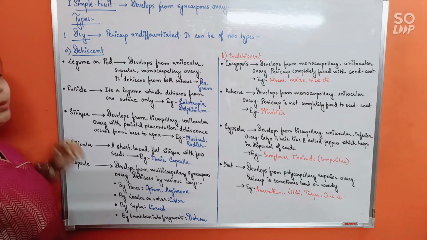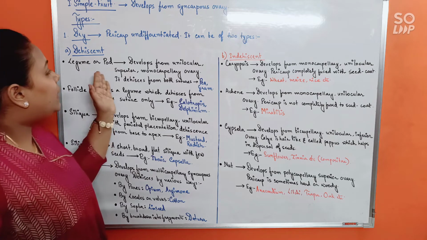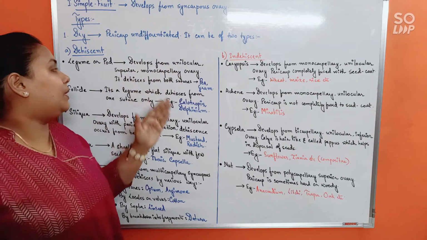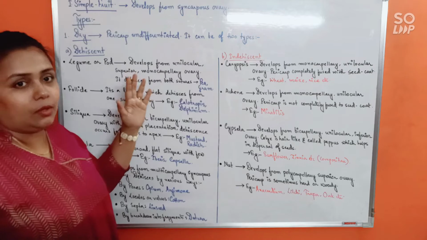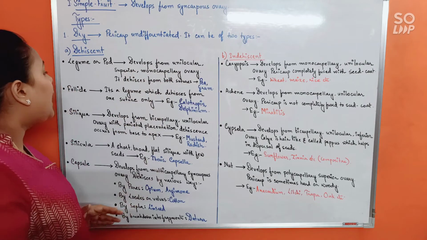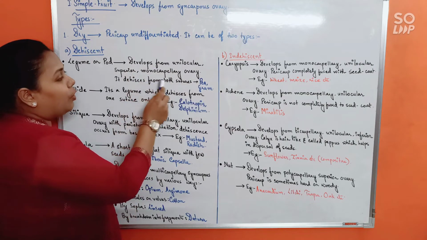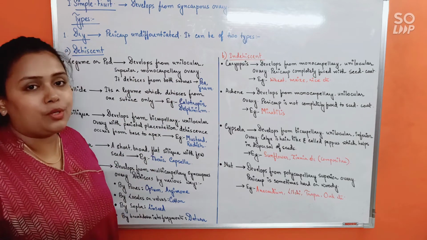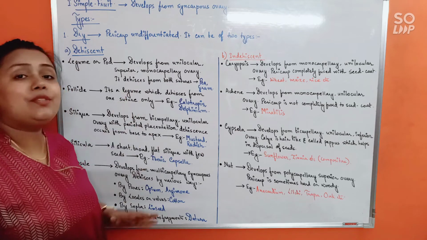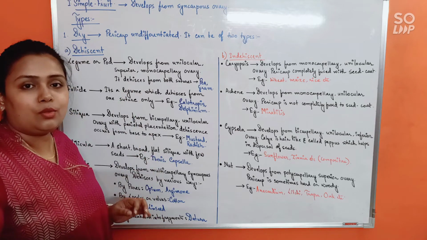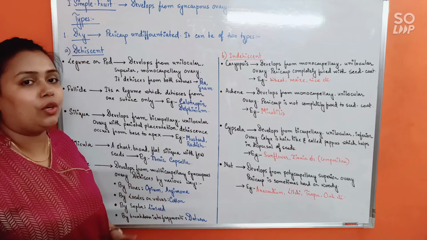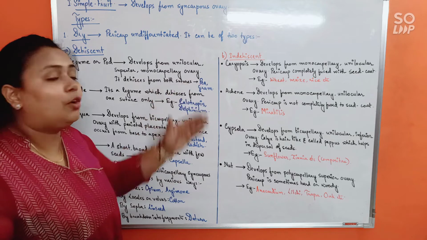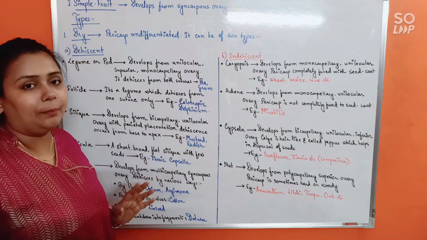First, legume or pod. Okay, see, legume or pod, it develops from unilocular superior monocarpillary, mono means one carpel, okay, monocarpillary ovary, and it dehisces or breaks down from both the sutures. You have learned already under placentation ventral and dorsal sutures, isn't it? So in this fruit, both ventral and dorsal suture will start to break down at the maturity of the fruit for dispersal of seeds. Alright, example is of course pea, okay, and gram.